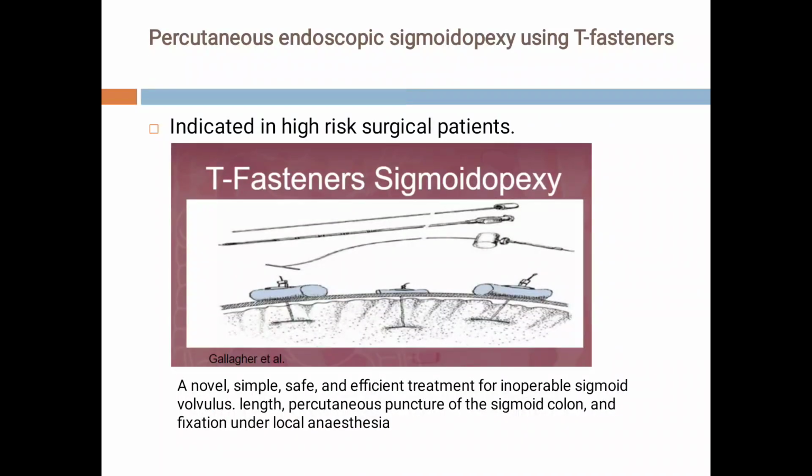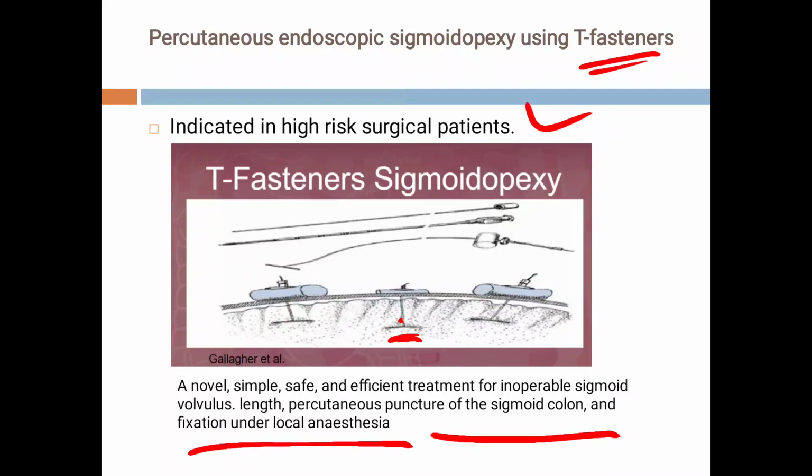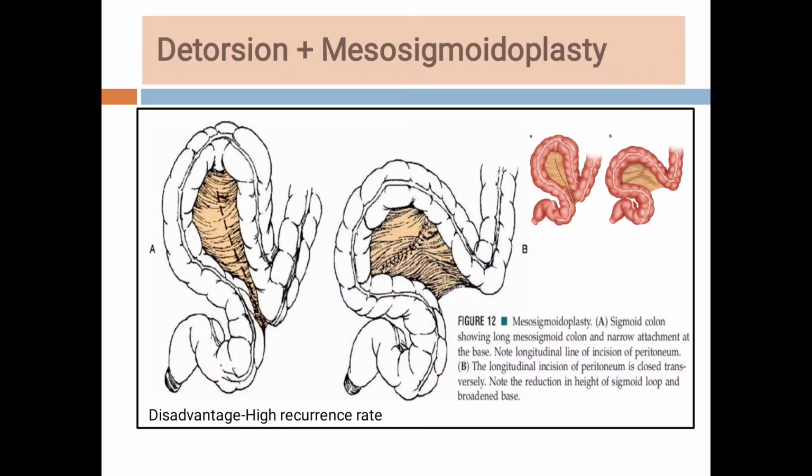Then another new method is a percutaneous endoscopic sigmoidopexy using T fasteners. T fasteners, as in PEG, percutaneous endoscopic gastrostomy, the same set is used for this percutaneous endoscopic sigmoid colon fixation. This is indicated in very high risk patients. It is a simple, safe and efficient treatment for inoperable sigmoid volvulus. Percutaneous puncture of the sigmoid colon and fixation of the colon is done under local anesthesia.